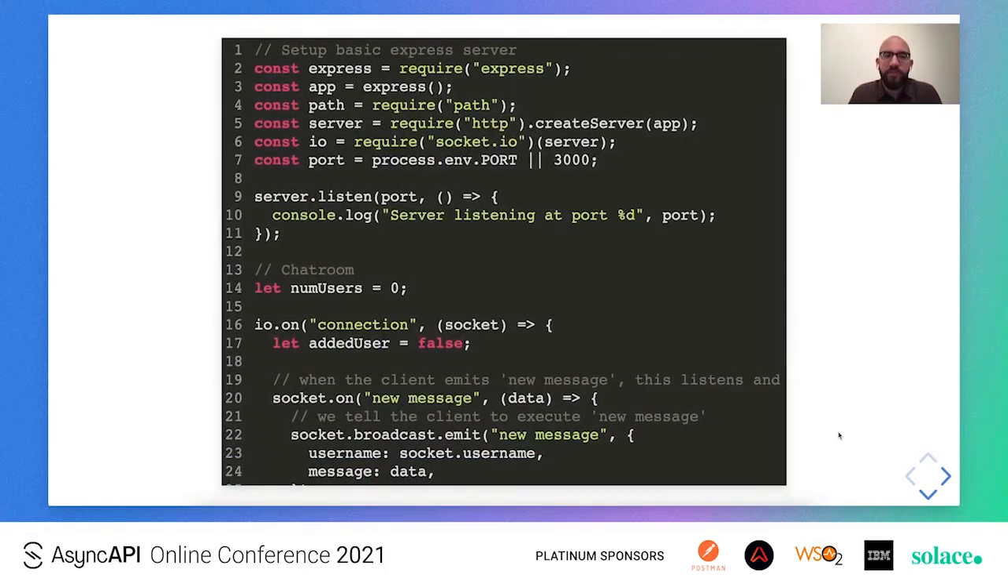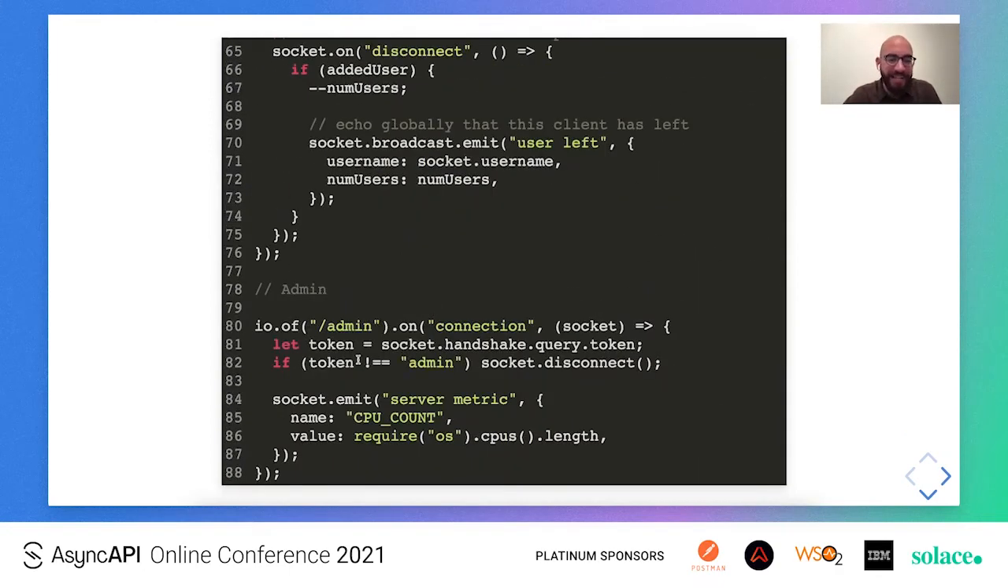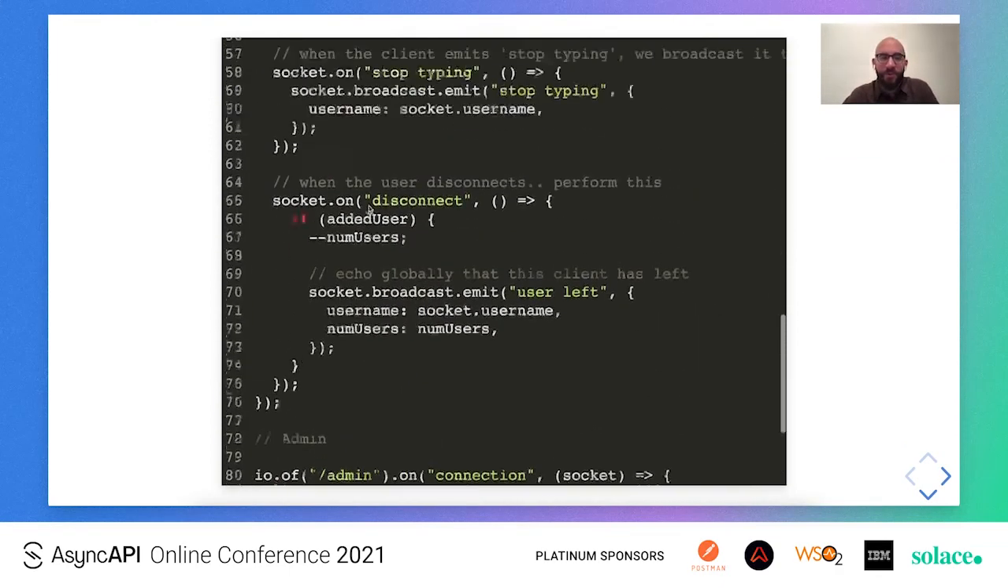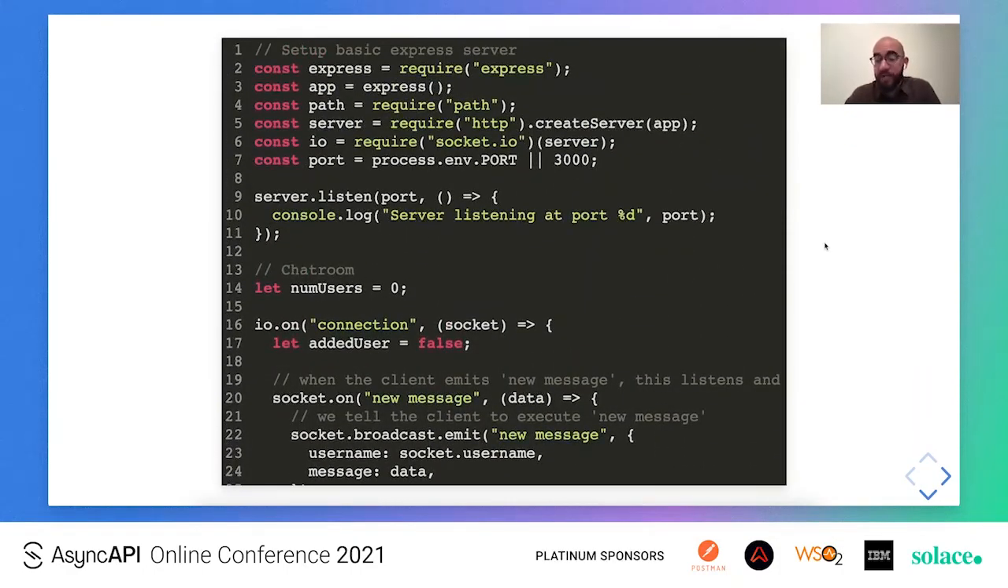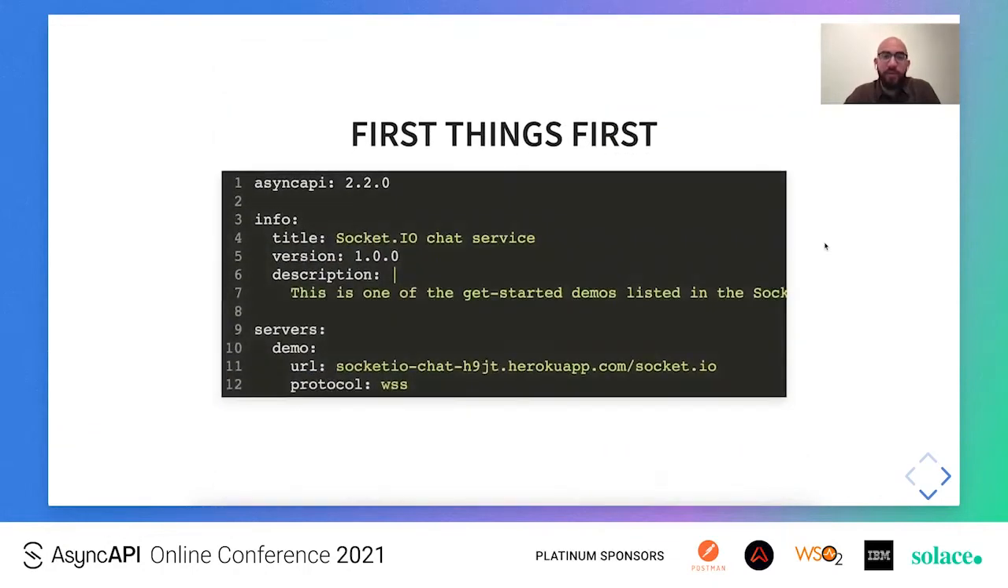I also put here the full implementation of the Socket.io server in JavaScript. It is not a very complex implementation. It doesn't exceed 90 lines. We're not going to go through each of the lines here in detail, but I put the full snippet here in case anyone wants to review it on their own time.